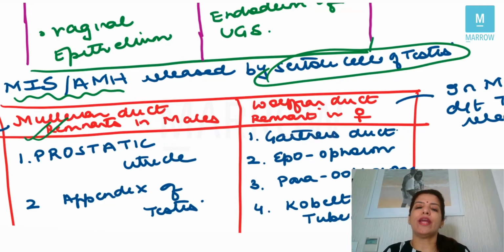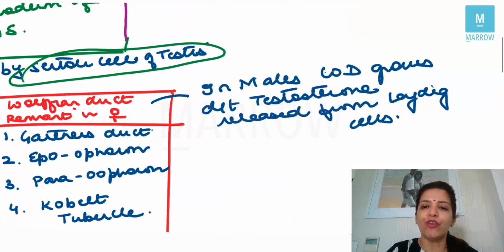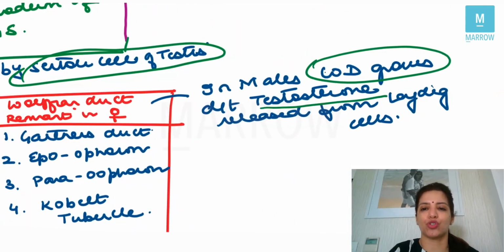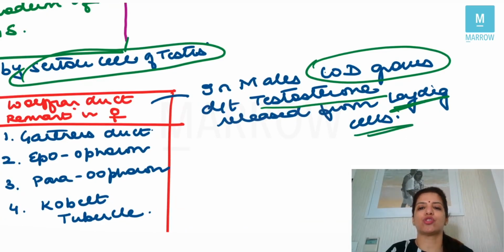Similarly, I told you in females, the Wolffian duct regresses. Why does the Wolffian duct regress? That is because Wolffian duct grows due to testosterone. So for the growth of Wolffian duct, testosterone is needed. And in males, testosterone is released from Leydig cells. And because testosterone is released from the Leydig cells in males, the Wolffian duct will grow. But in females, because there is no testosterone in intrauterine life, the Wolffian duct will regress, right?